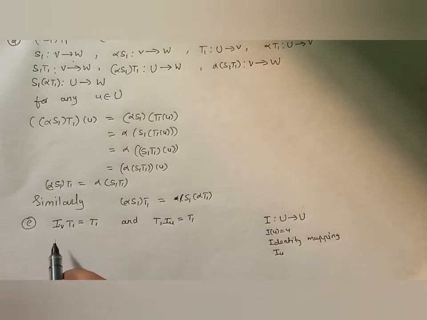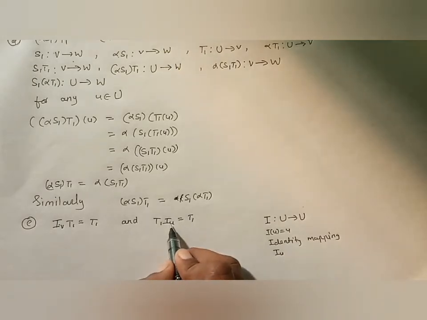So now you understand the meaning of IV. IV is nothing but the identity mapping from V to V, and IU is nothing but the identity mapping from U to U.